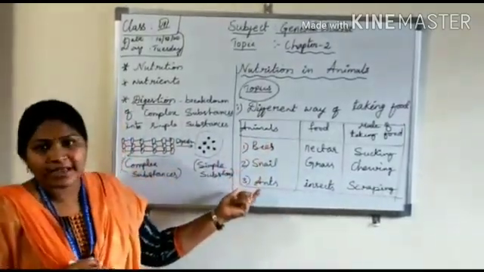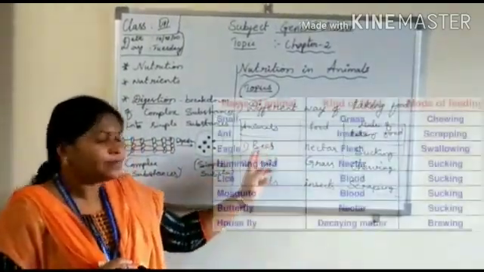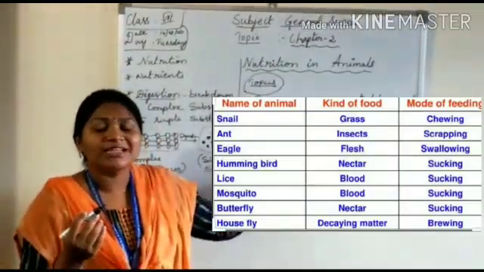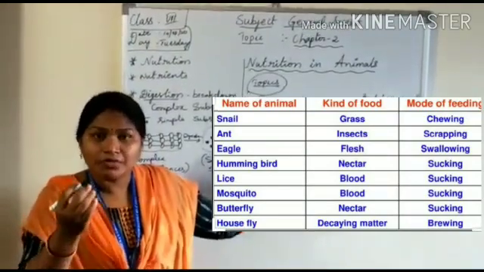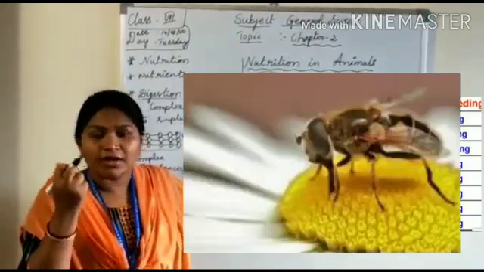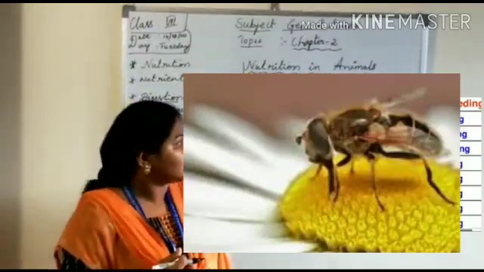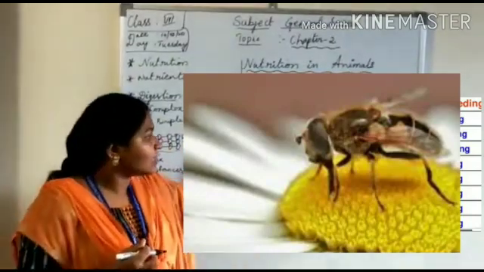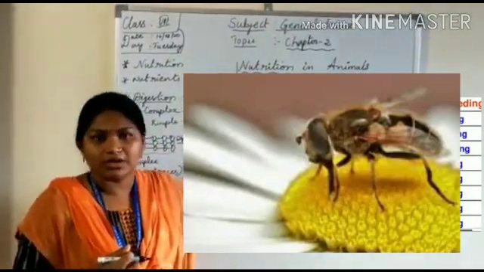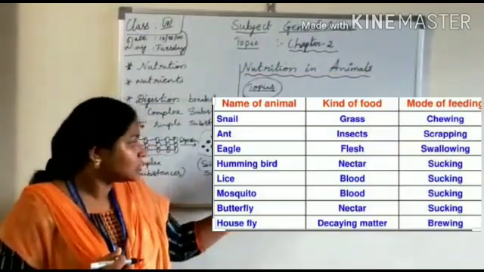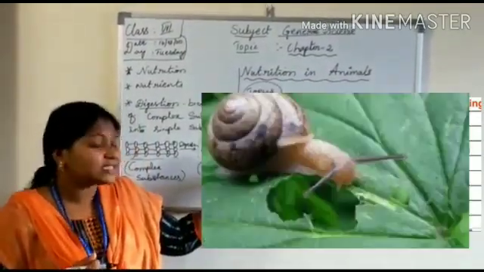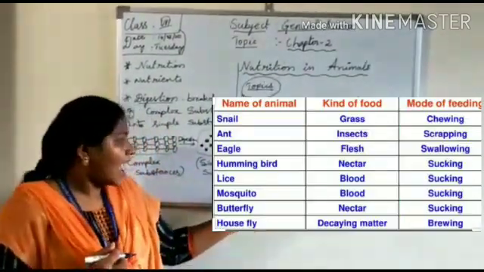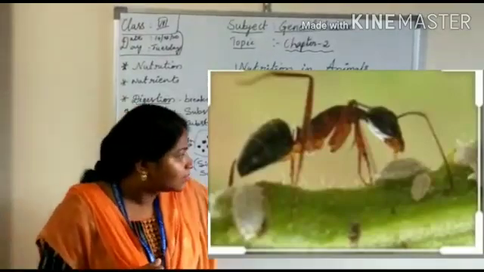Suppose I take some animals: bees, hummingbirds and butterflies. What is their food? They take nectar, a sweet liquid we obtain from the flowers of plants. What is the process involved? The sucking process. Through sucking, bees get nectar from the flower. One more: a snail eats grass by the process of chewing. Ants take food by the process of scrapping.